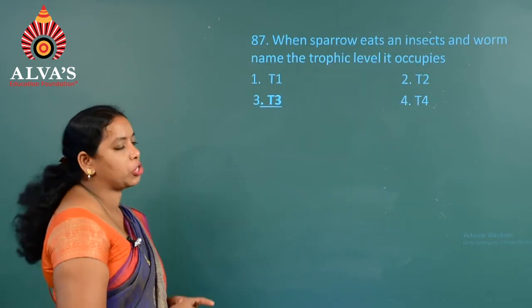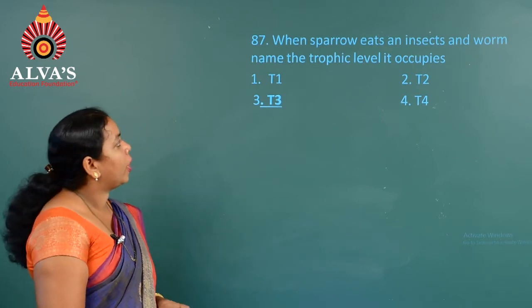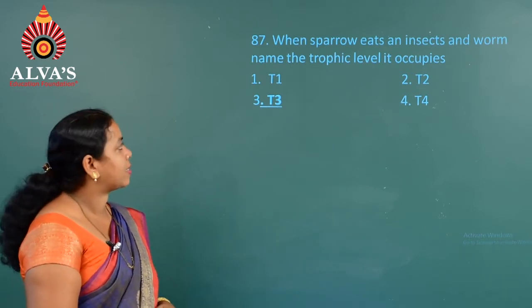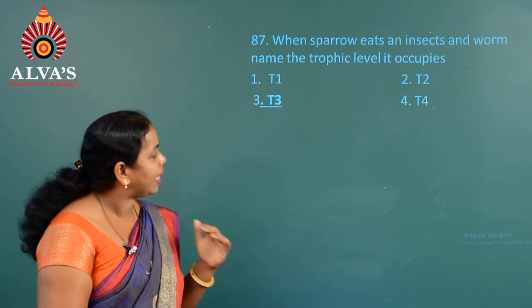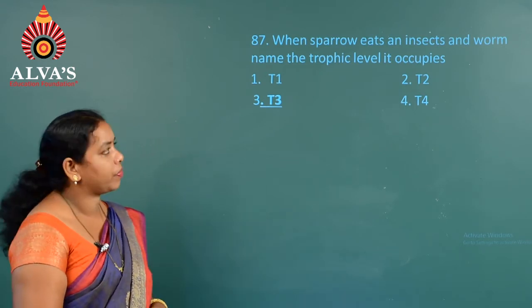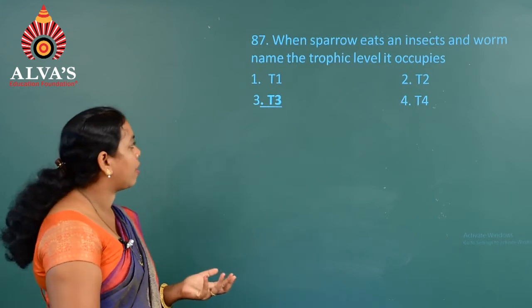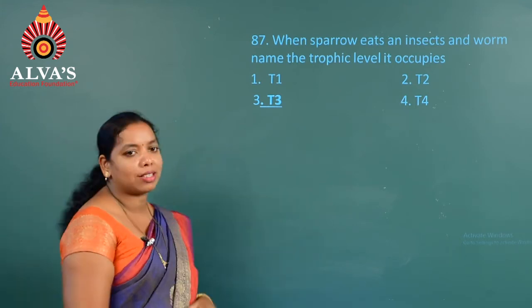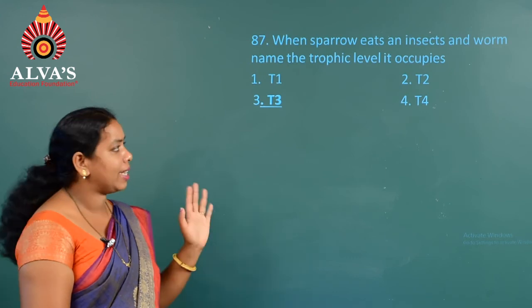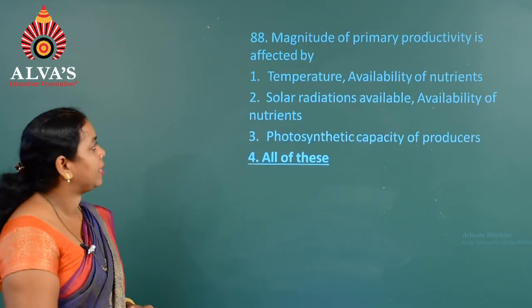Moving on to the next question, that is question number 87. When a sparrow eats an insect and worm, name the trophic level it occupies. The sparrow eats an insect and worm, hence it comes under carnivore. That's why the trophic level is third. That is option 3 is the right answer. Question 88.